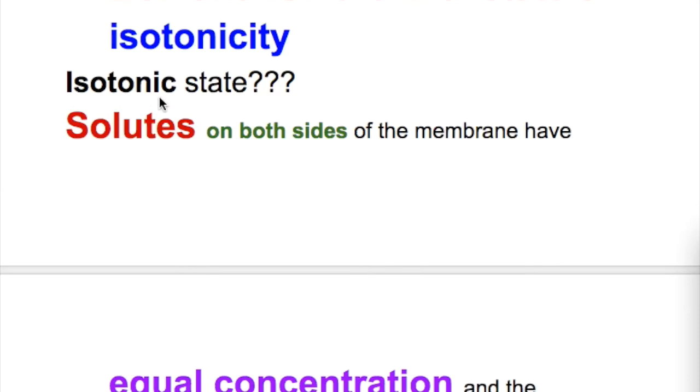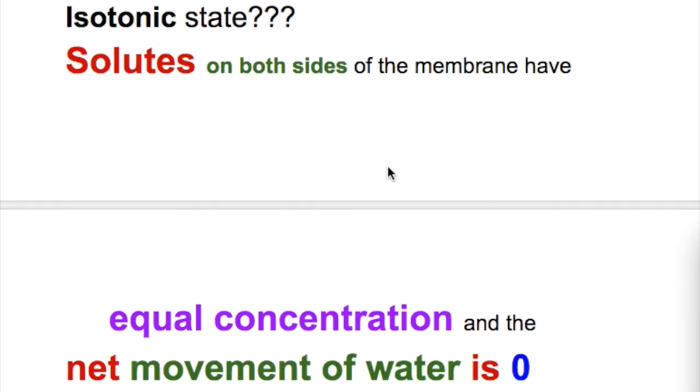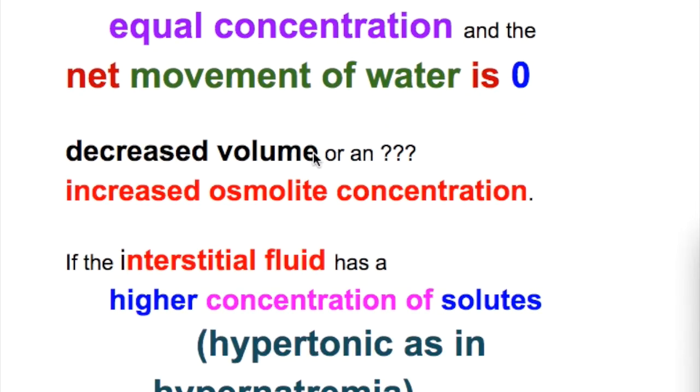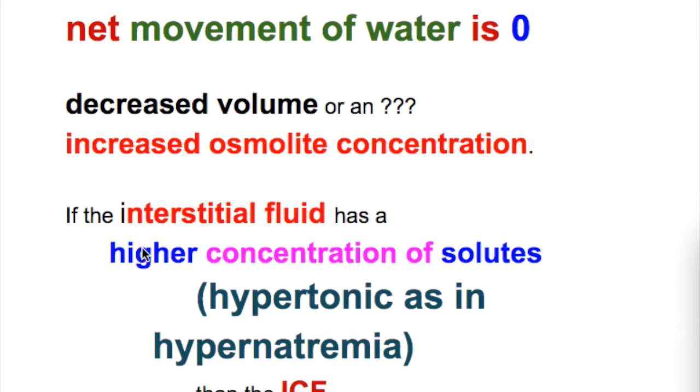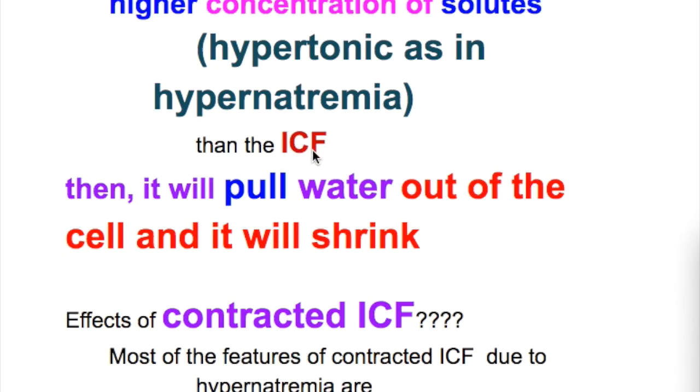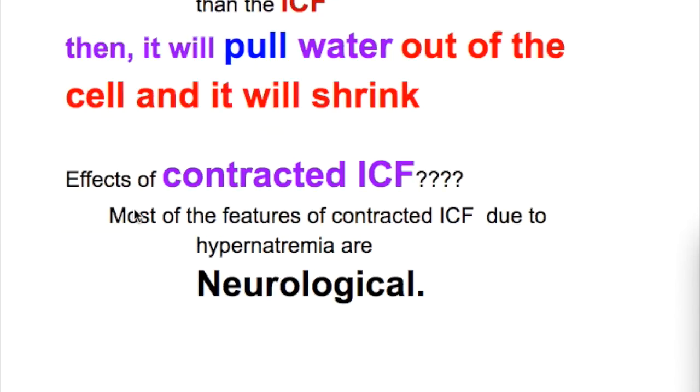So what is an isotonic state? In isotonic states, the solutes on both sides of the membrane have equal concentration and the net movement of water is zero. What happens when there is decreased volume? When there is decreased volume, there is increased osmolar concentration. So if the interstitial fluid has a higher concentration of solutes, or is hypertonic, as in hypernatremia, then it will pull the water out of the cell and the cell will shrink.